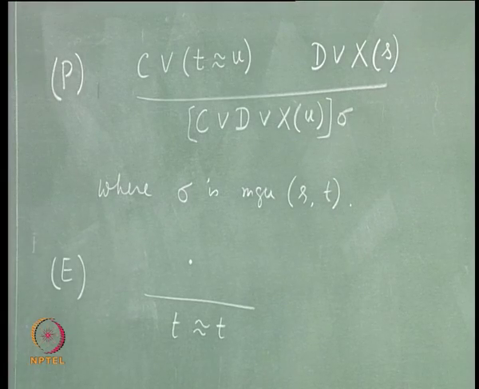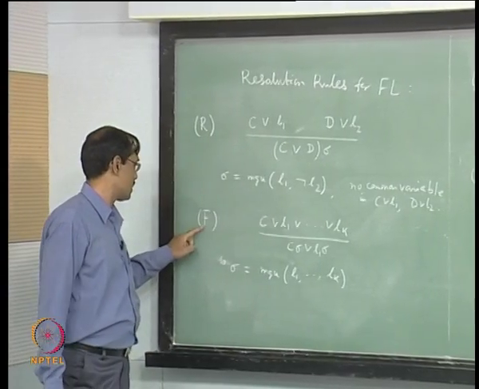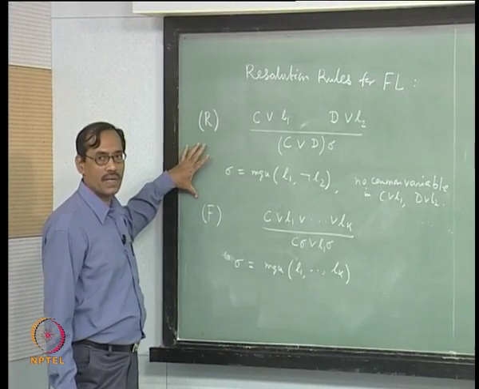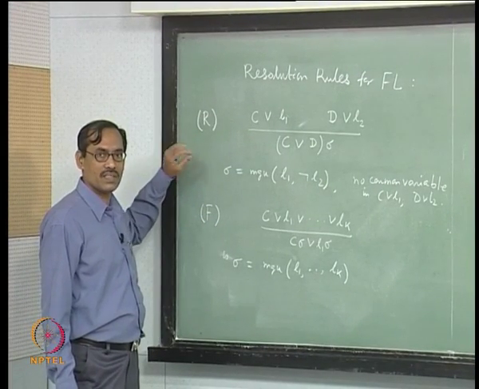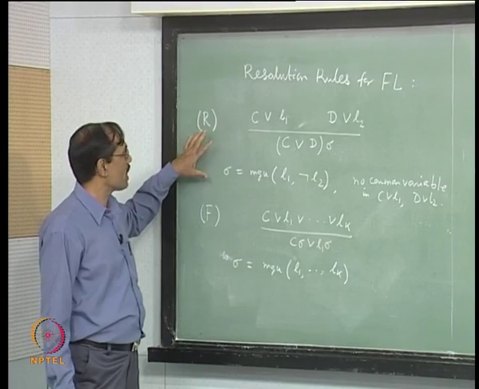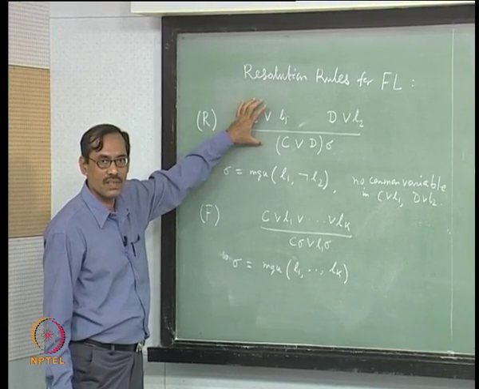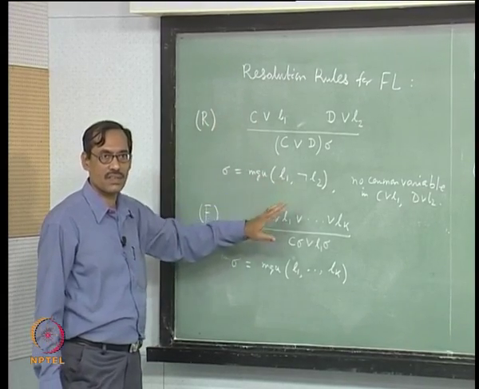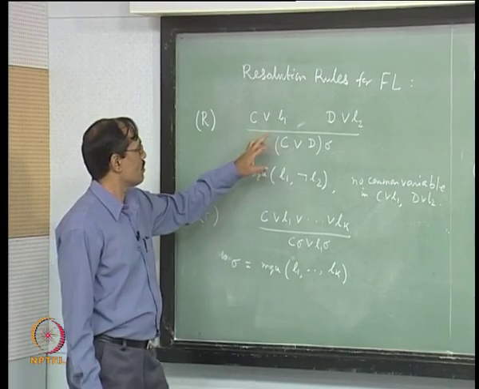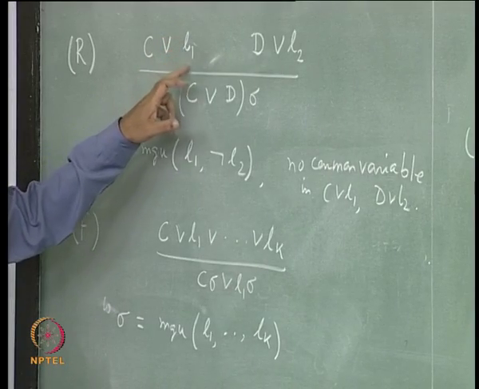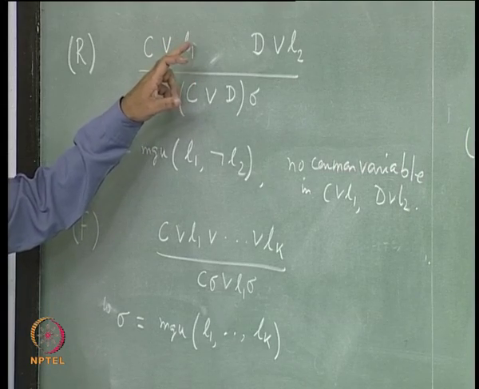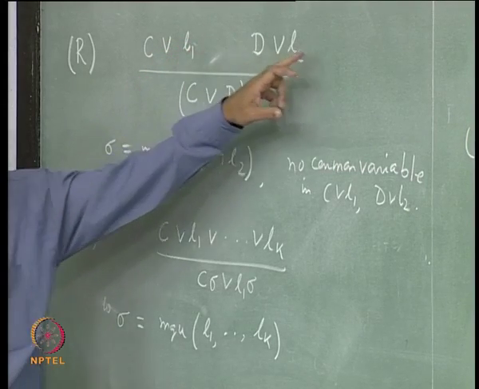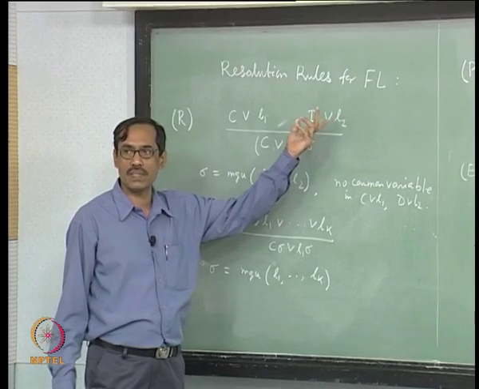These two rules, resolution and factor, are really combined together, and that is called generalized resolution. Sometimes they call the first one binary resolution and their combination the resolution. What happens is you just modify the resolution rule. In the resolution rule you take L1 as a literal, L2 as a literal, then take their unification.